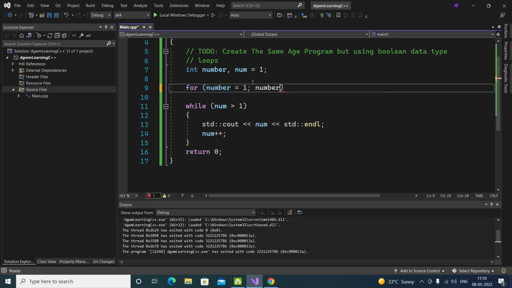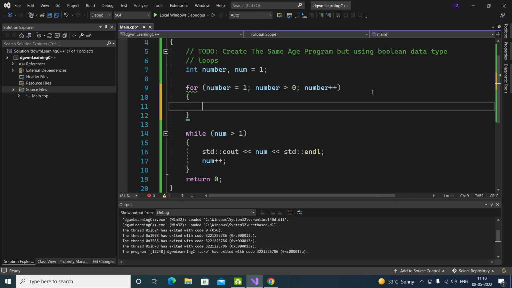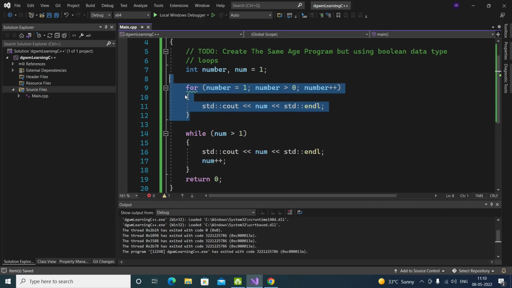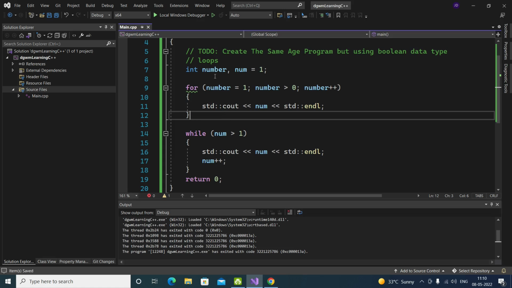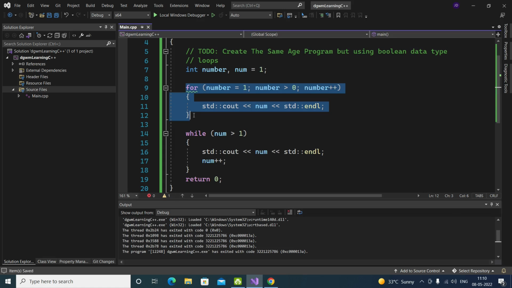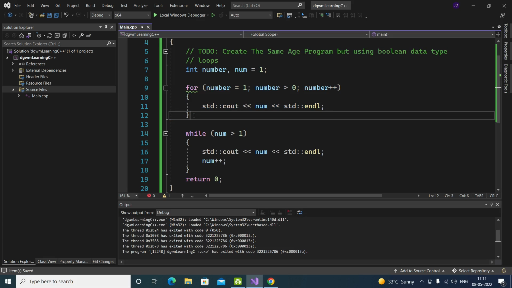If the number should be more than 1, or number should be more than 0 to test it, and we will do number plus plus to increment it over here. This is the condition. Okay, it will do it like this. This is the syntax, and if you want to learn about the working of for loop, you can go and check out that playlist. I explained the working of for loop a little in detail. You can go and check that out also.